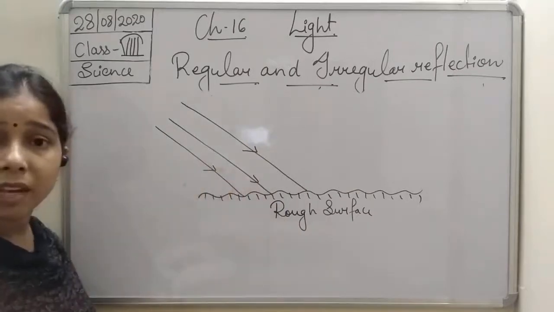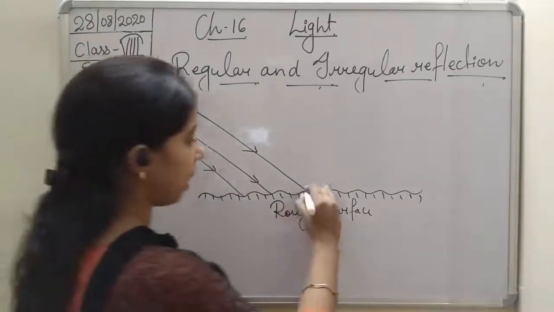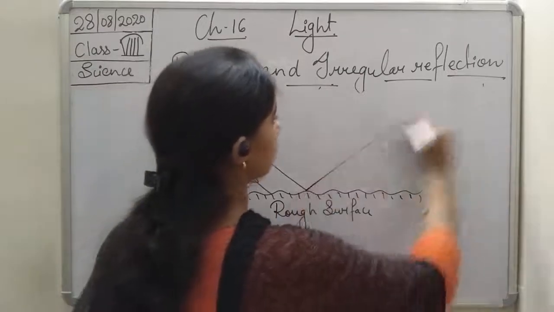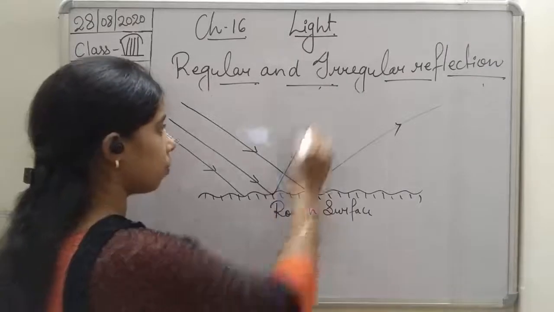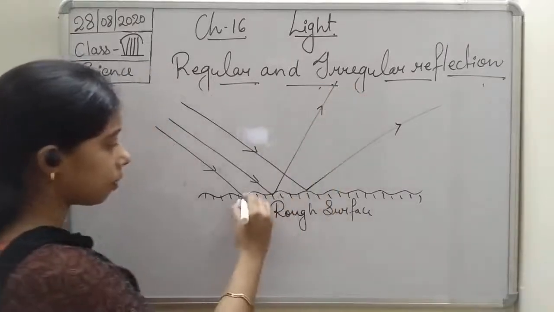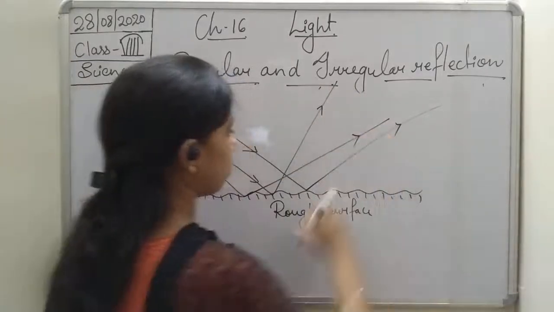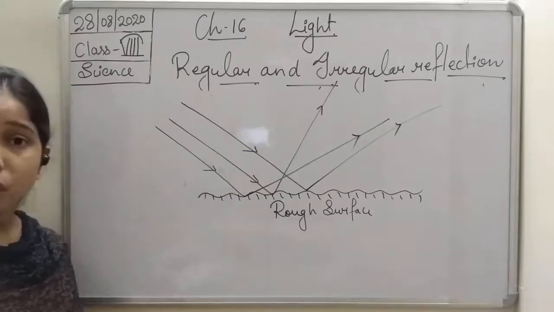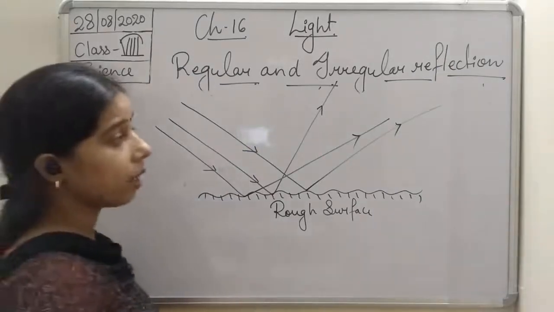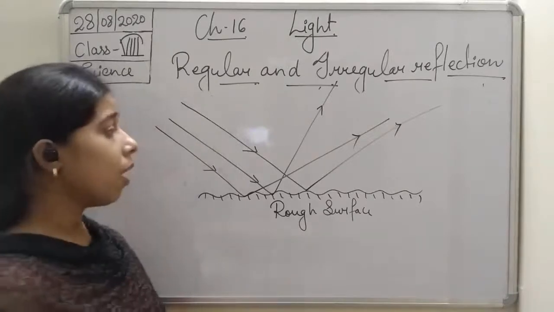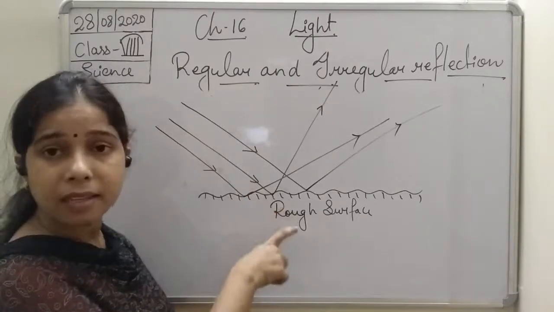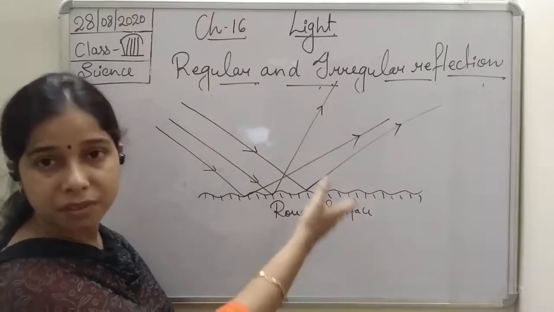So this beam of light falls on this surface, then what will happen? This surface may get stuck to the same one. This one may go to this side, and this one may go to this side. So you see here, students, what happened here? These rays move to different directions. So you can see here the pattern as they came does not follow after reflection.